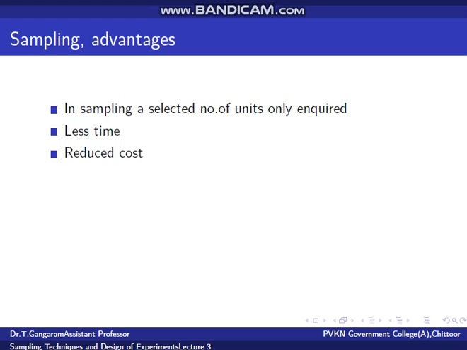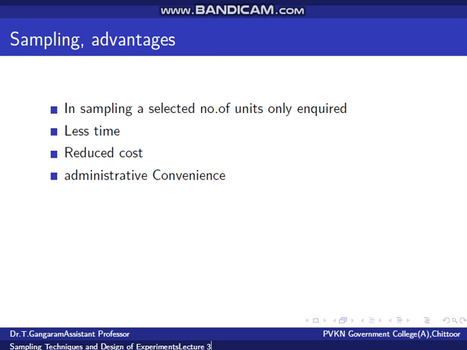This is because only a fraction of the population is enumerated in this method. It is of great use in conducting socio-economic surveys in developing countries who cannot afford census because of lack of finances. The cost of a properly designed and executed sample survey will be only one-fifth of the cost of a census, that is complete enumeration.